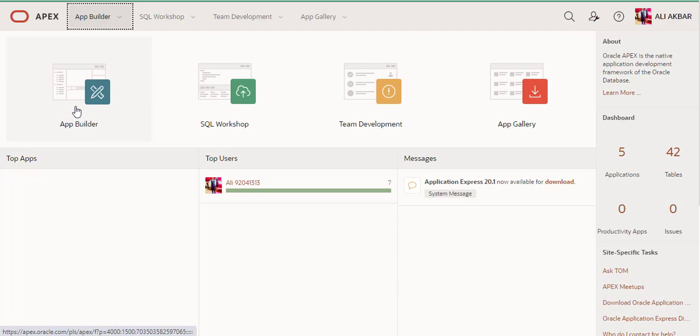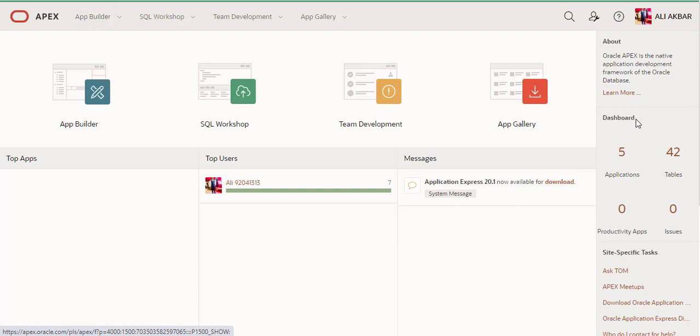This is the standard icon, the standard dashboard, a shortcut of the top menu. On the right side, the user can see their version of Oracle Apex and extra items.